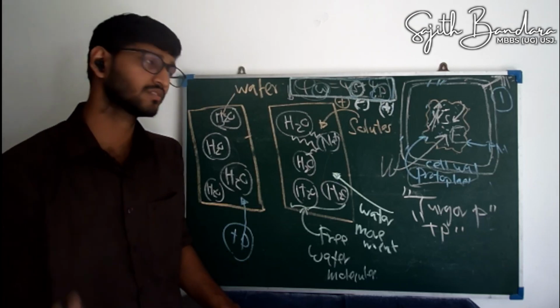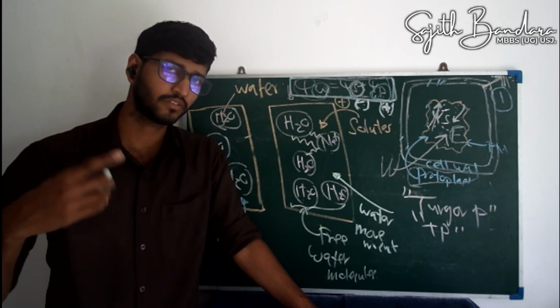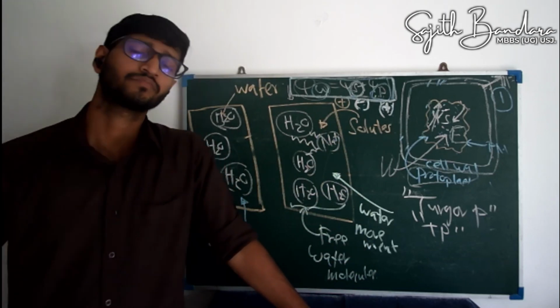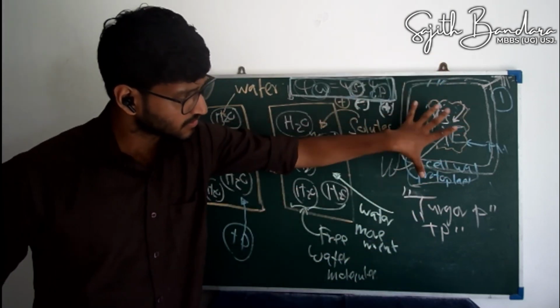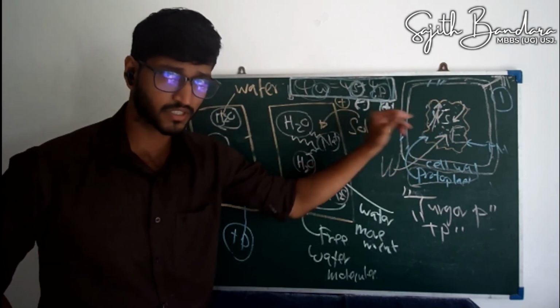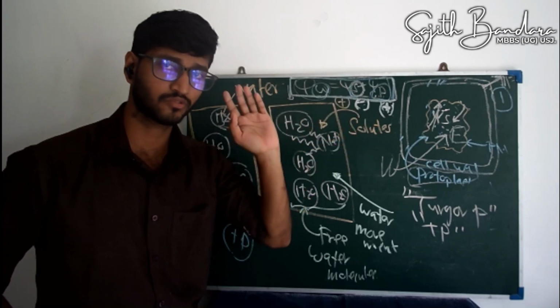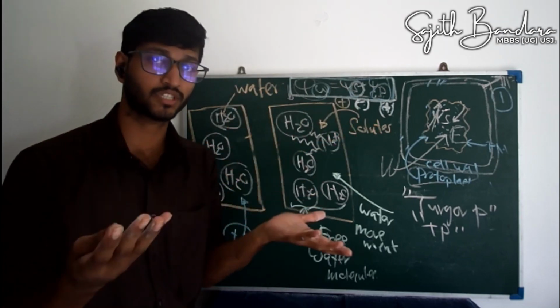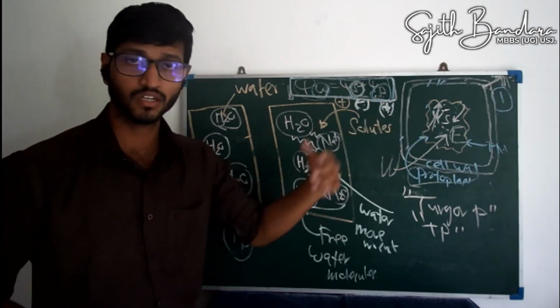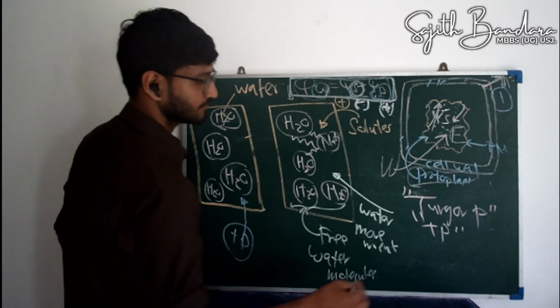Okay, now I'm going to ask several questions. I'm not going to explain anything using the board. So now I want you to think. Imagine there's a cell like this, which is getting detached from the plasma membrane. If it is getting detached, psi p obviously should be zero because there is no pressure, but there is a very high solute potential. So what can you say about a scenario there?